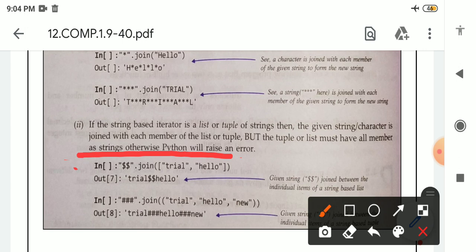Here str is a double dollar symbol, after that join, and in parentheses the list. This bracket indicates a list. So inside the list two elements are there, trial and hello. When this particular line executes, we get output like this: first trial will print, after that the double dollar symbol, then hello will print.